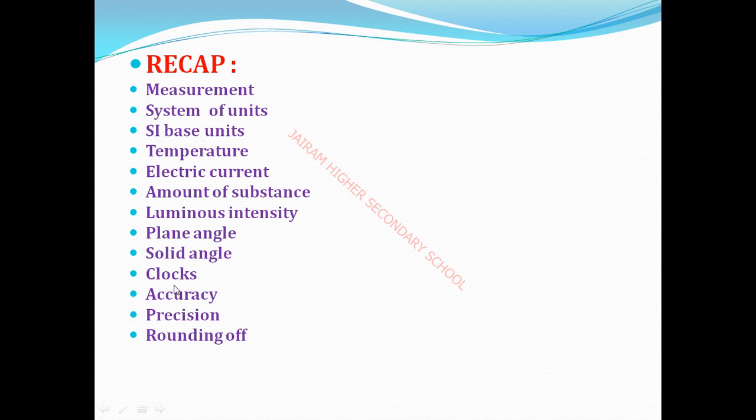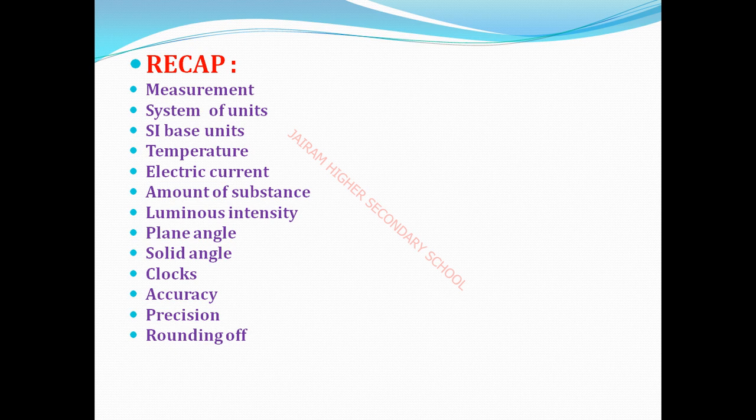Okay, next, we use clocks. Accurate measurement is very important, so we use many clocks. In ancient times, scientists modified clock mechanisms to obtain accurate measurement. Next, accuracy. Accuracy means closeness of a measured value to the actual or true value. Measured value means experimental value, and actual value means theoretical value.